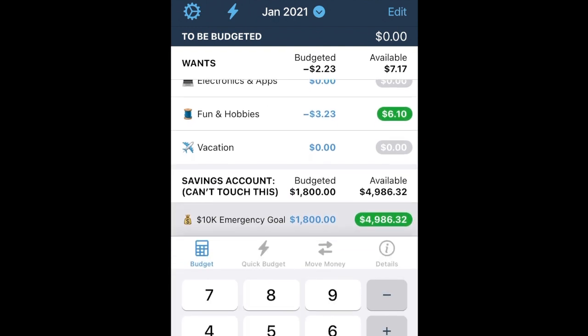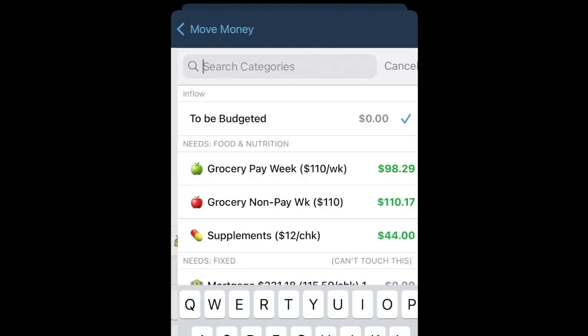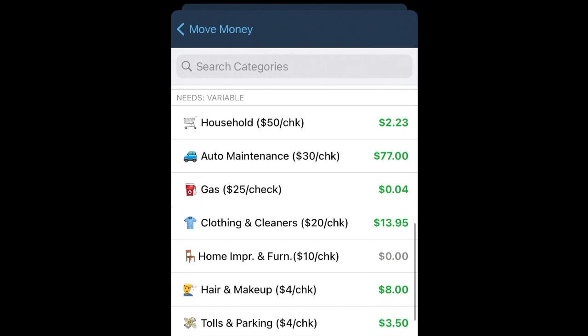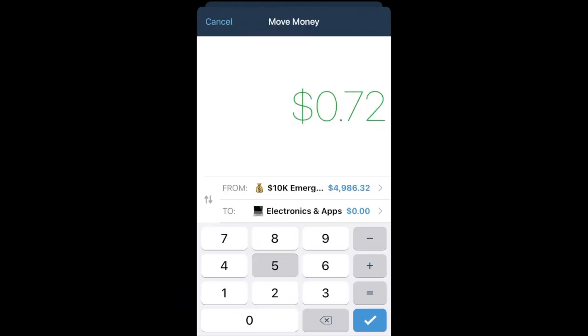And then after the video, I'll switch it myself. So I'm going to do, is it move money? Yeah. We're going to move money, and I'm going to switch this with the arrows right there. So I'm going to move it from the emergency fund to the category down here called electronics and apps. The amount is $725, and hit enter.